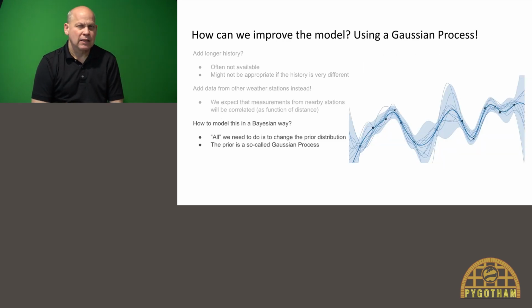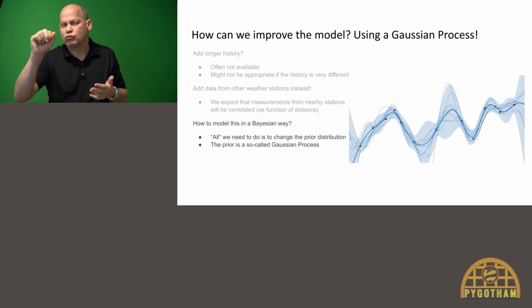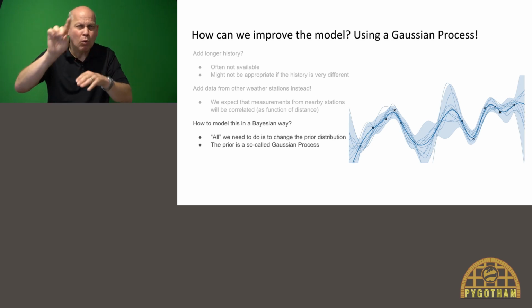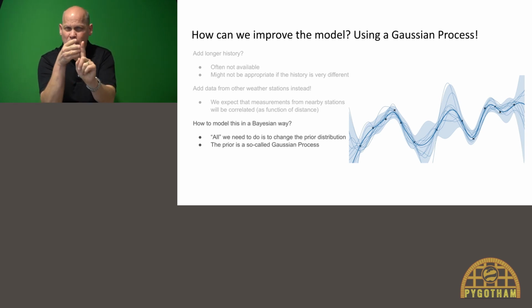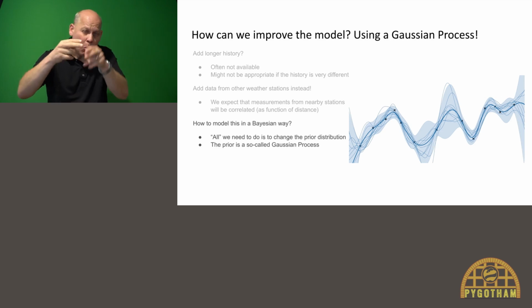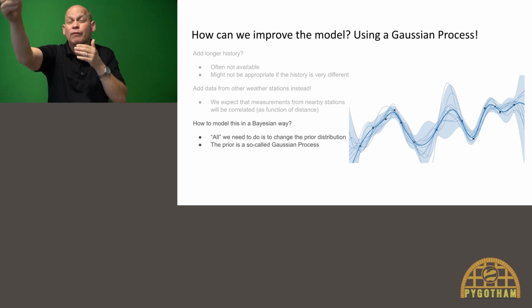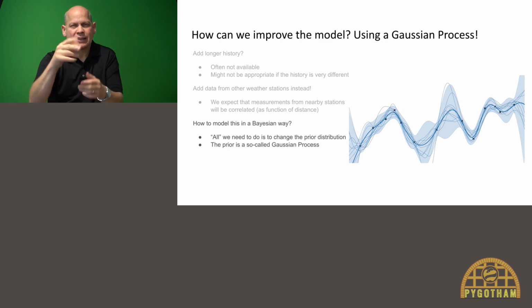So how can we model this in a Bayesian way? Well, if you remember, initially we had the prior, that was our initial belief of what these parameters could be. But that focused only on one station, and we can now change that prior with the so-called Gaussian process, so we can actually incorporate information from all the other stations as well. And we did it exactly in the way we described. The Gaussian process basically puts more weight on stations that are nearby the station you want to make a prediction for, and stations further apart influence that prediction less.